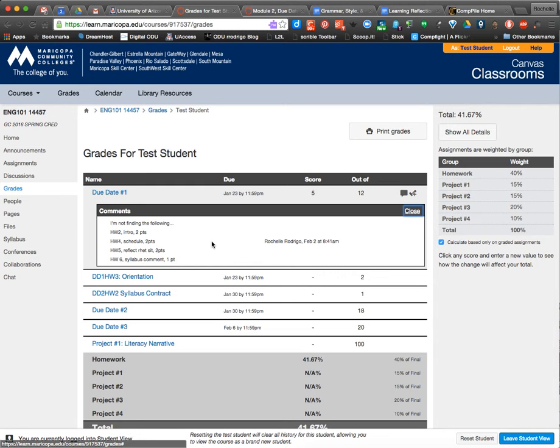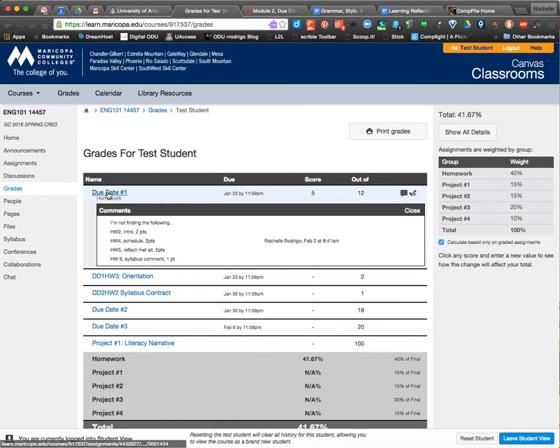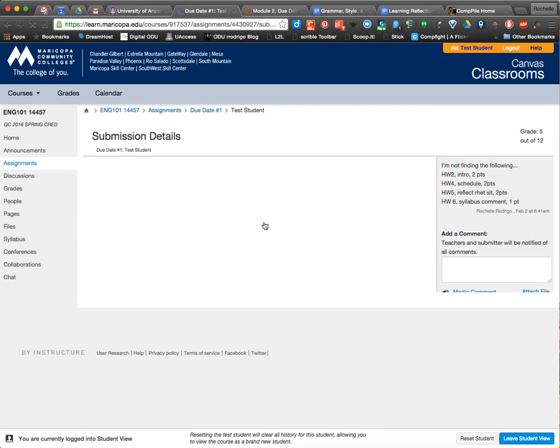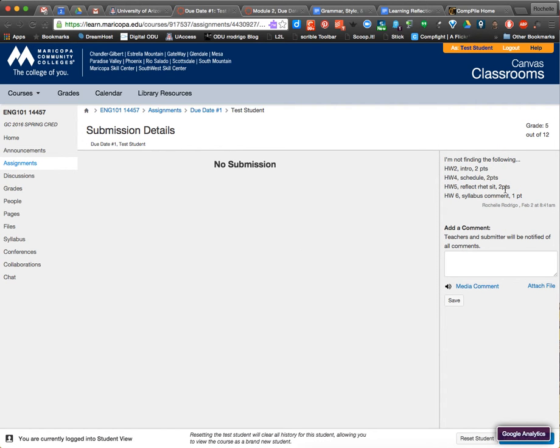I do want to show you, you have the ability to respond to this. So if you actually click on the homework link itself, it takes you to a full page. Over here, it says no submission because you do the work elsewhere, that's why. But over here you see my notes on the right, and then it gives you the option to add a comment. And I then get a notification that says, hey, so-and-so added a comment, and I can come in and see it. So all that to say, there's how you look at the grade book, and there's how you can notice that I'm leaving you notes in the grade book, and you have the ability to comment with me within the grade book.